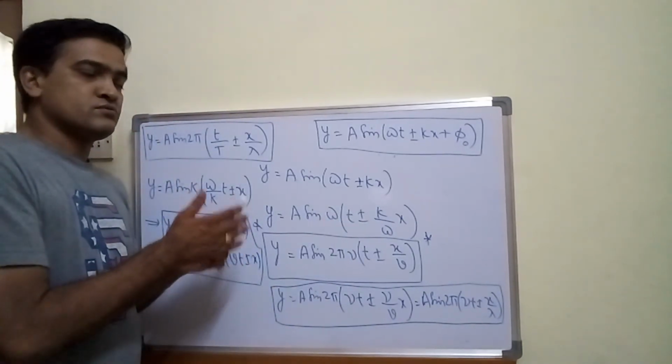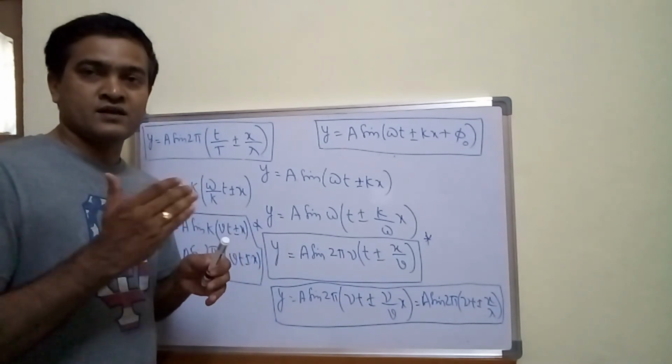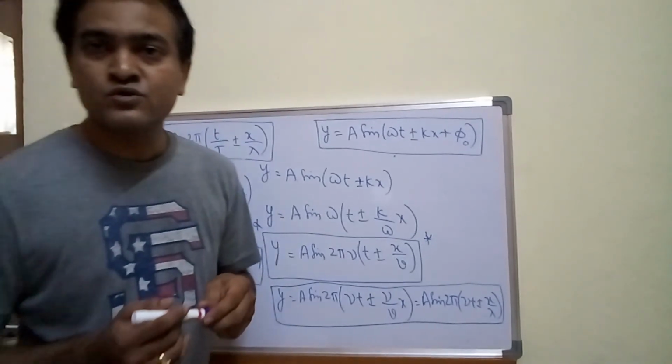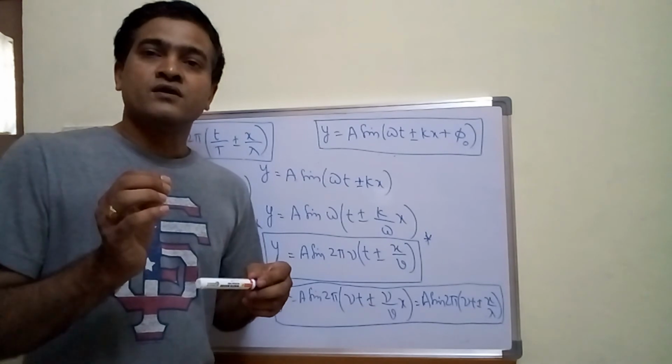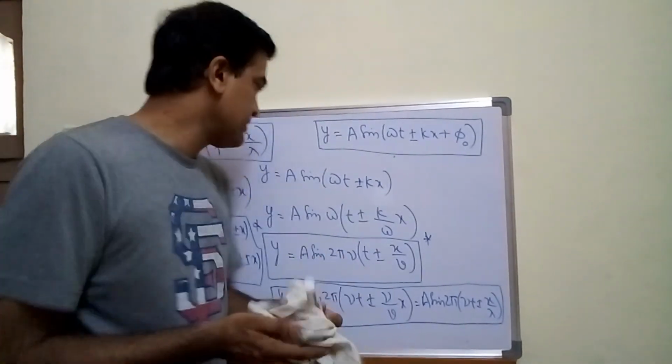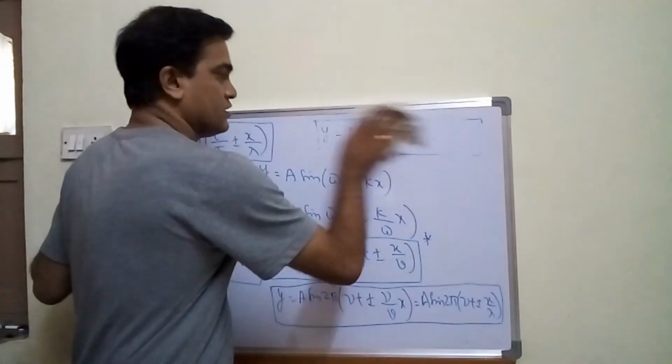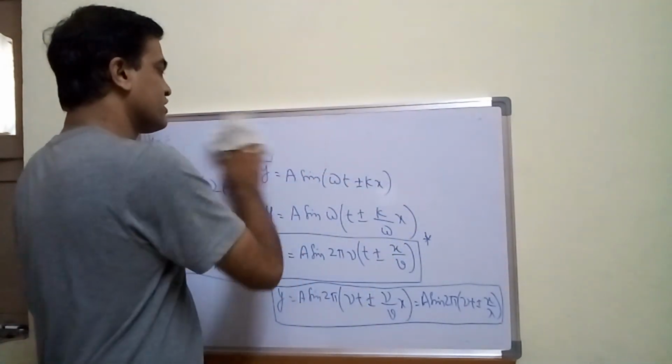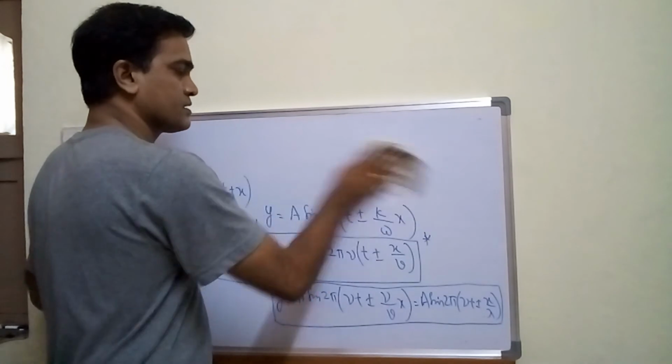Fine. So this is all about it, and in the last class yesterday I gave you one more formula for wave velocity. Let me write that one also, the relation between particle velocity and wave velocity.